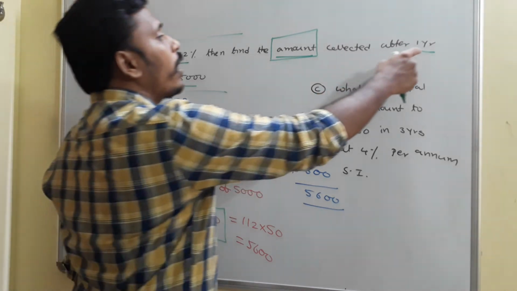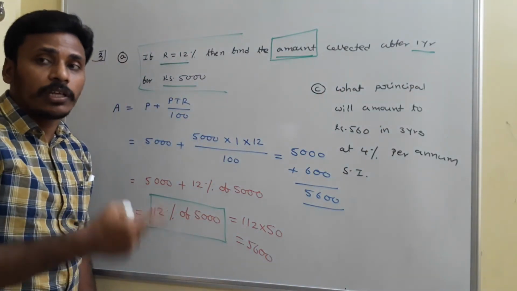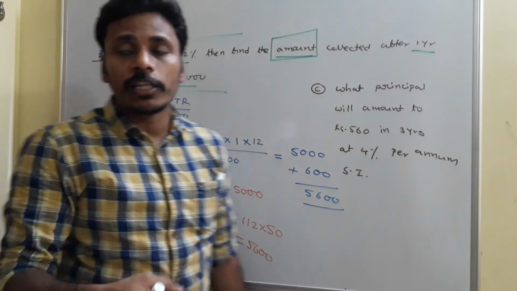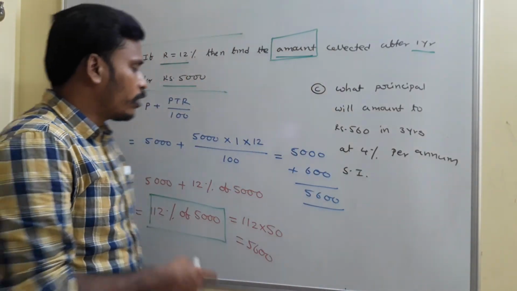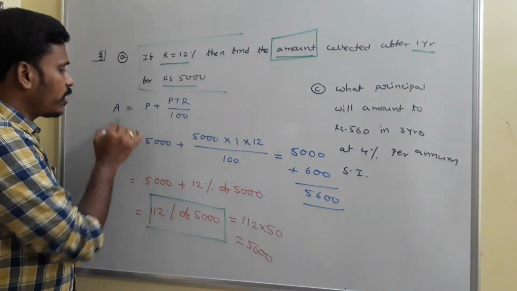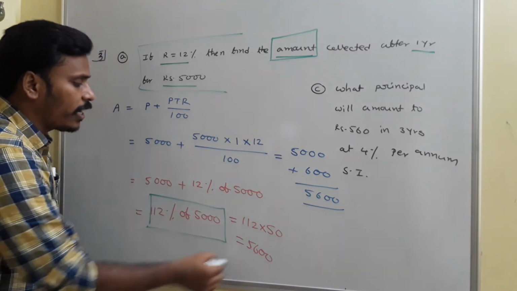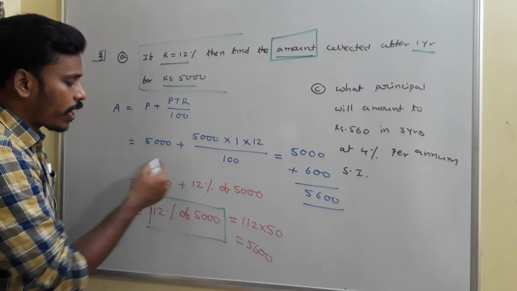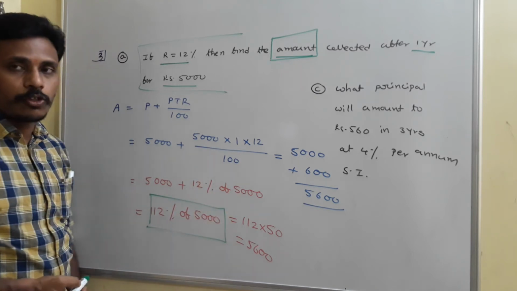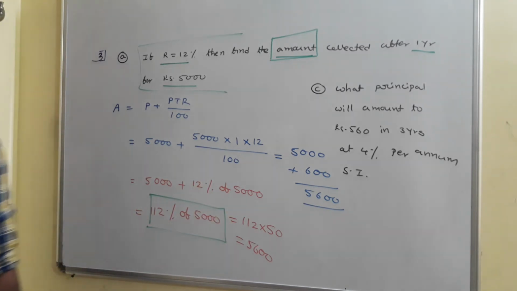If it is for 1 year, and if it is for more years, you need to multiply the interest by the time. So this is the usual way, I think you all know, and you need to revise this idea also. You need to pay your attention to this type of discussion also. Just have a look and then I will discuss 3C.